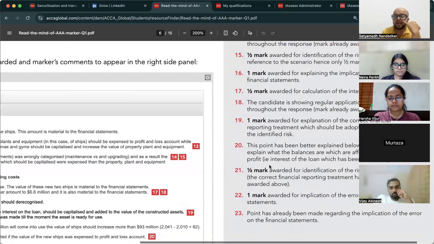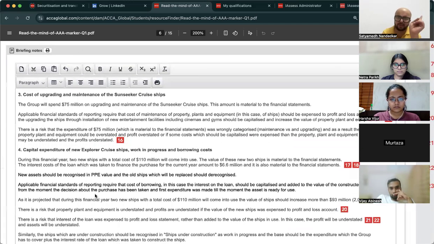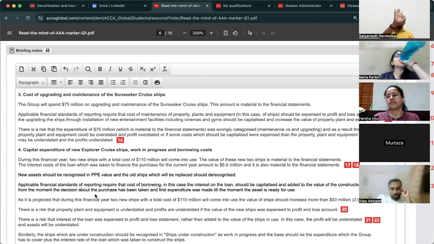18 point is candidate is showing regular application of materiality throughout the response. What they are giving you is 1 mark throughout, in the whole paper, where is that 1 mark? On constant reference to materiality. Basically what you are supposed to do is, say your interest cost here is 6 million, your materiality level is 3 million. You should quantify the amount and state that it is above the materiality threshold. Do this everywhere: quantify the amount, state it is above materiality threshold, quantify the amount, state it is above materiality threshold. Okay?